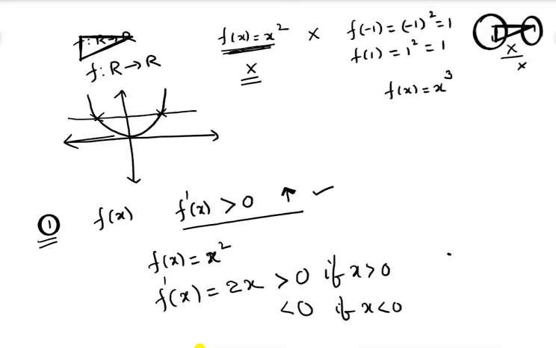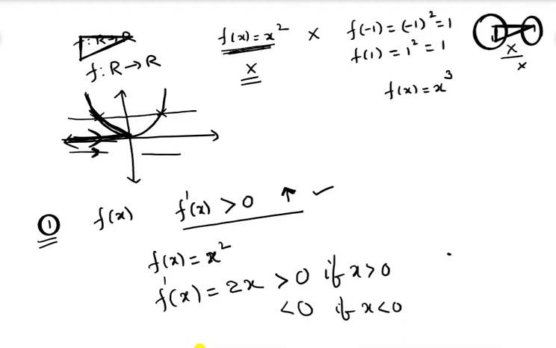Observe the graph when x values are less than 0. When x values are less than 0, the graph is decreasing. How can you say the graph is decreasing? As x values are increasing, we are moving in this direction, but the graph values are decreasing.